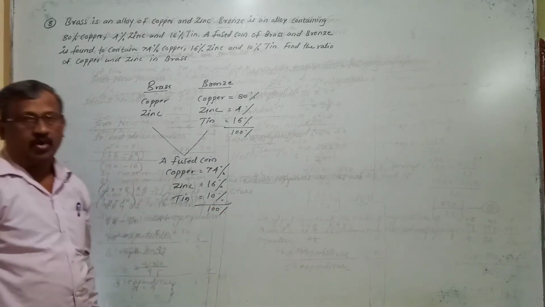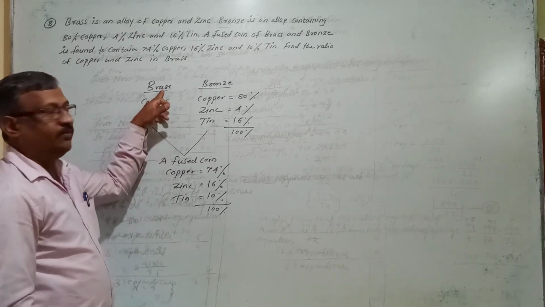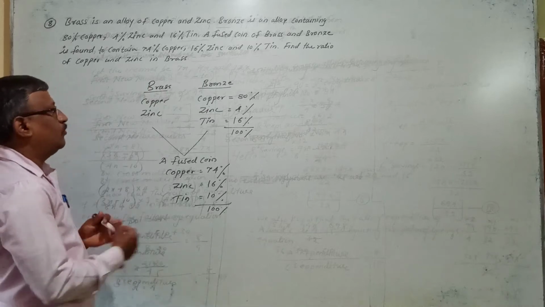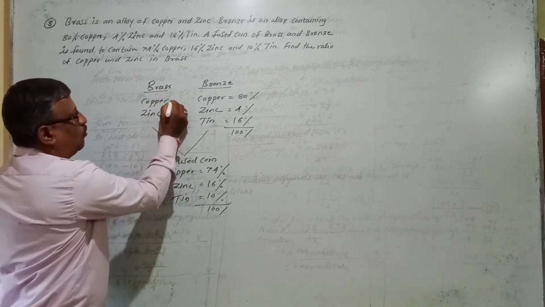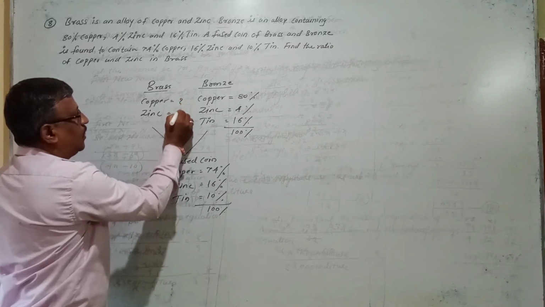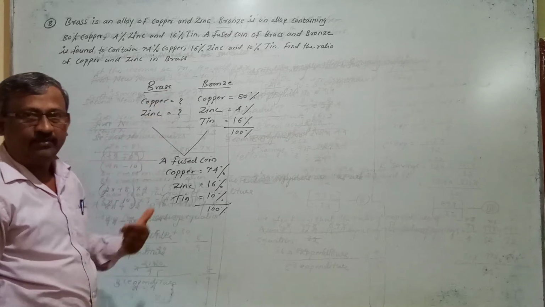This is also a mixture of 100%. So this is the problem, and they have asked to calculate the ratio of copper and zinc in which coin? The brass coin. So to calculate the ratio of copper and zinc in the brass coin, first of all you must know what the copper and zinc contained in the brass coin are. That we have to find.